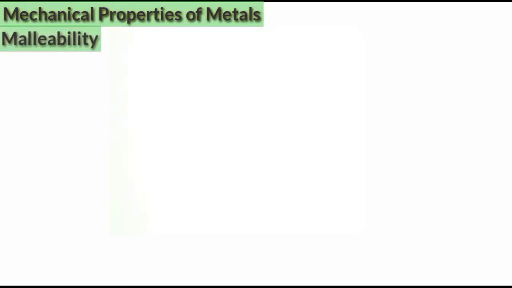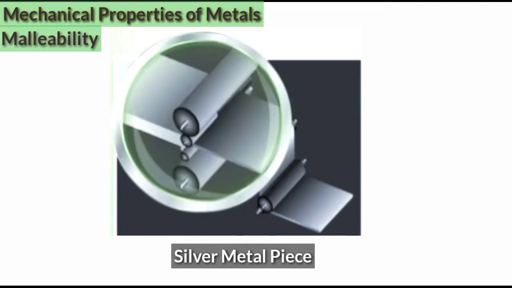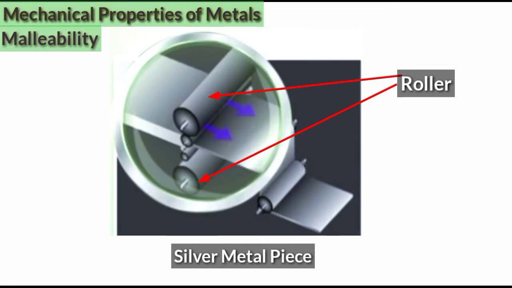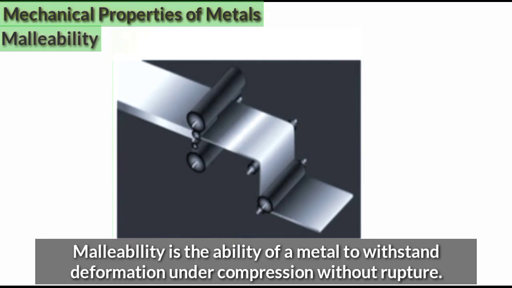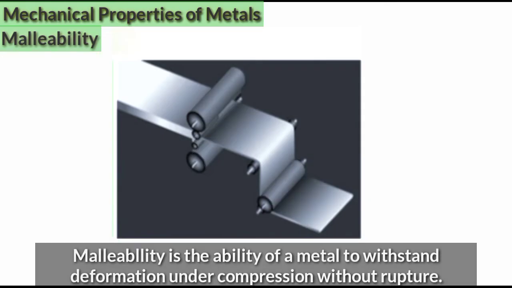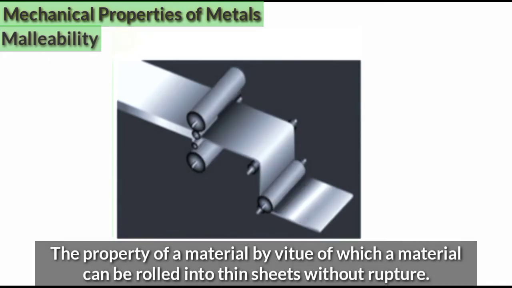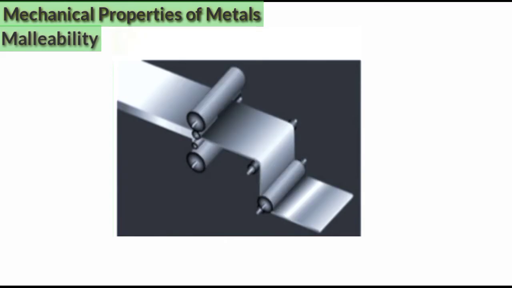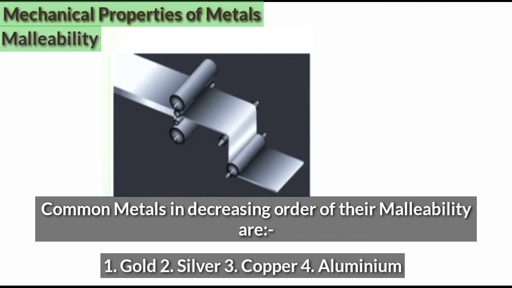Malleability. To understand malleability, let's take an example of a silver metal piece. When we pass this silver metal piece through a roller, it gets deformed into a thin sheet of metal due to the compressive load applied by the roller. So malleability is the ability of a metal to withstand deformation under compression without rupture, or in other words, it is the property of a material by virtue of which a material can be rolled out into a sheet without rupture. This property generally increases with the increase of temperature. Common metals in decreasing order of malleability are gold, silver, copper and aluminium.